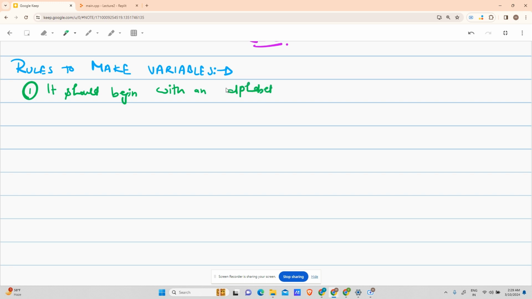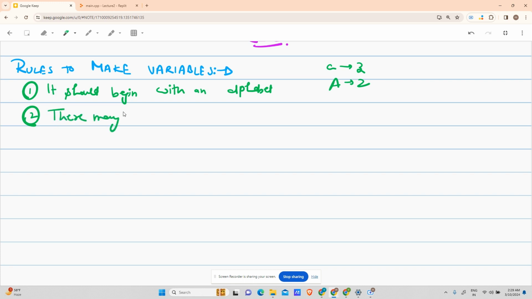It should begin with an alphabet, that is A to Z, smaller or larger. That is your choice, but it should begin with an alphabet. That is the rule. No argument. Okay. Second, there may be more than one alphabet, but without any spaces between them.